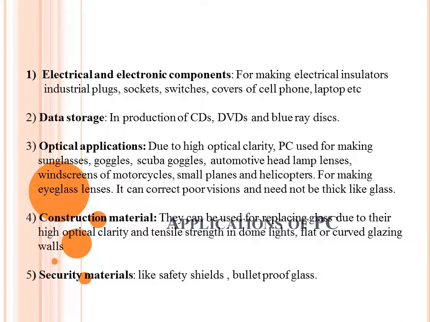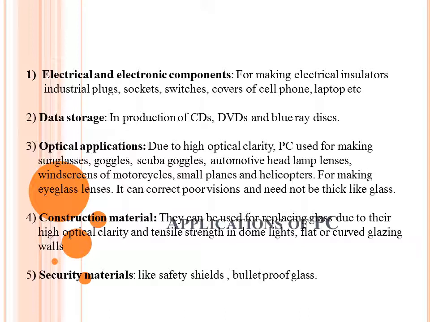Now, what are the applications of polycarbonate? First, electrical and electronic components, where we can use polycarbonate, because it is an electric insulator. At the same time it is heat resistant and has flame retardant property. Because of that, polycarbonate is safe to use for electrical and electronic components. It is used for making electrical insulators, industrial plugs, sockets, switches, covers of cell phones and laptops.